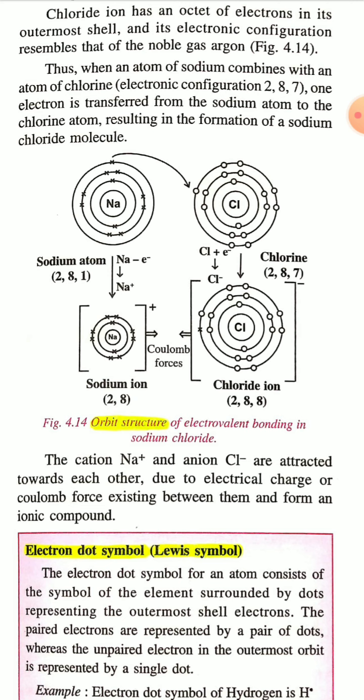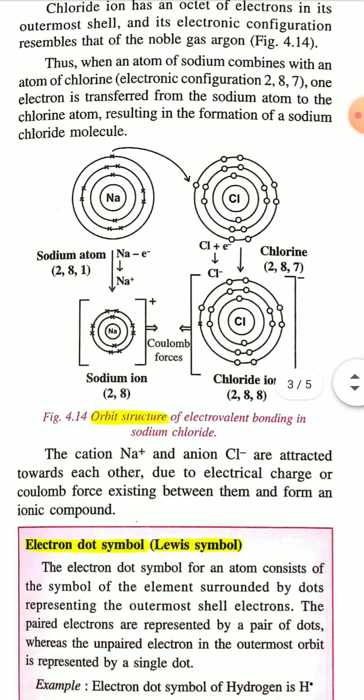Therefore, the chlorine atom becomes Cl minus anion and the sodium atom becomes Na plus ion. And these positively and negatively charged ions are retained. The orbital structures of the sodium ion and chlorine ion are retained within third brackets, and the positive and negative signs are given outside these brackets.